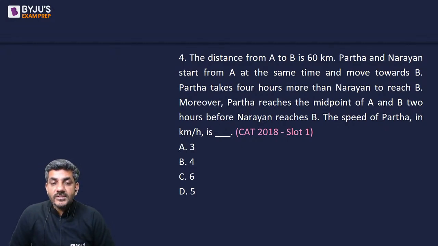This is a question from CAT 2018. It's a question of slot 1 now.